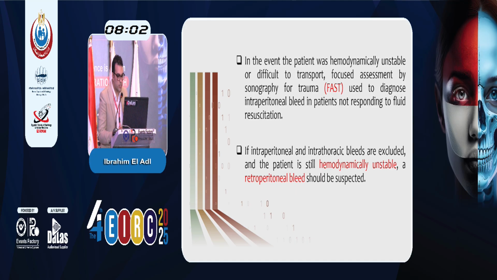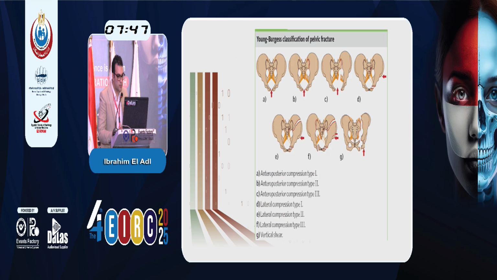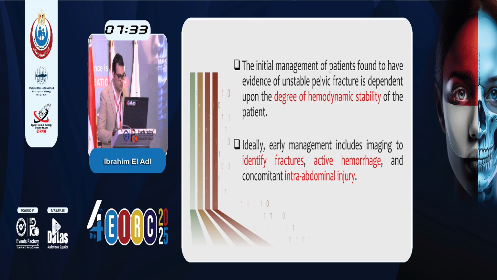If the patient is hemodynamically unstable, a FAST scan is used to diagnose intraperitoneal bleeding in a patient not responding to fluid resuscitation. If intraperitoneal and intravesical bleeding are excluded and the patient is still hemodynamically unstable, a retroperitoneal bleeding is suspected. Actually, there are multiple classifications of pelvic fractures. One of the two most important classifications of pelvic fracture is the Young-Burgess classification, including anteroposterior compression, subtypes 1, 2, and 3, lateral compression, and vertical shear.